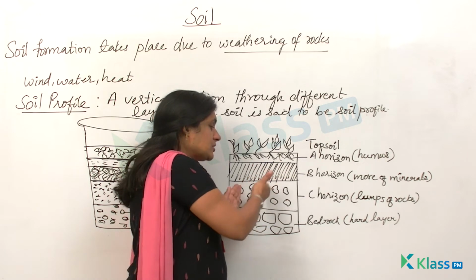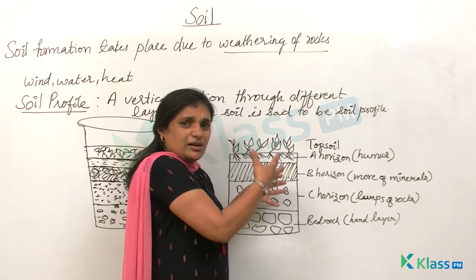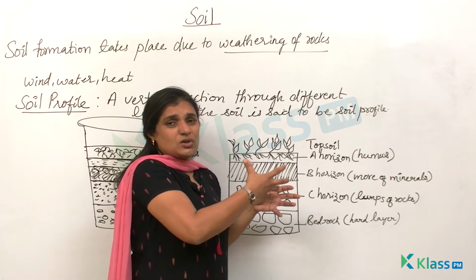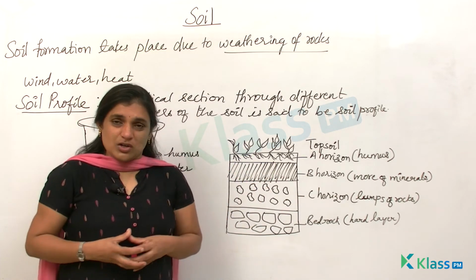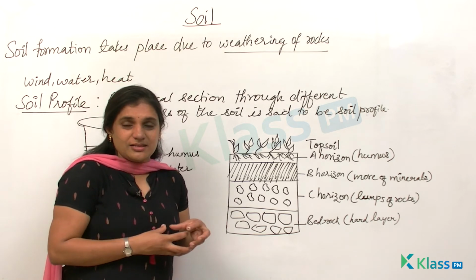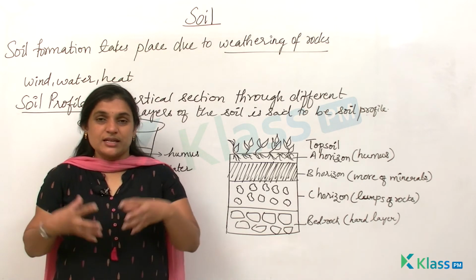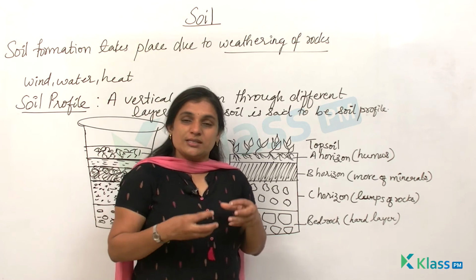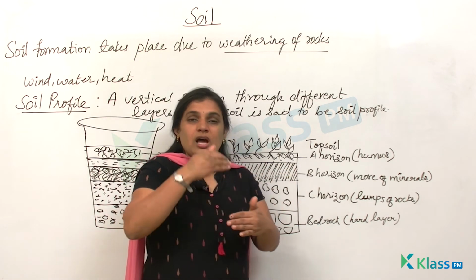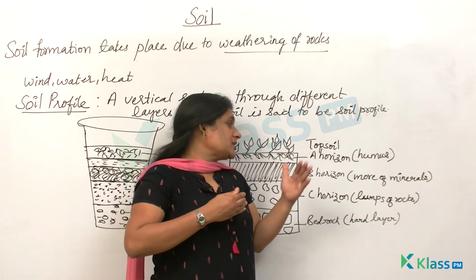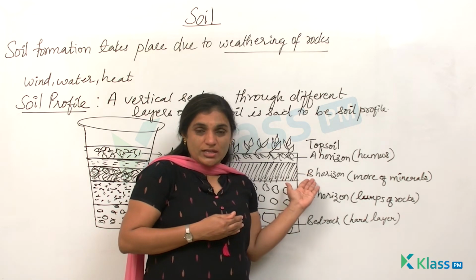When you come down to the next layer of the soil, which is said to be the C horizon, you can see the soil is present in the form of lumps of rocks, and cracks are seen in between these rocks and crevices. So as you dig the topsoil, you will find the subsoil, that is also called the B horizon.